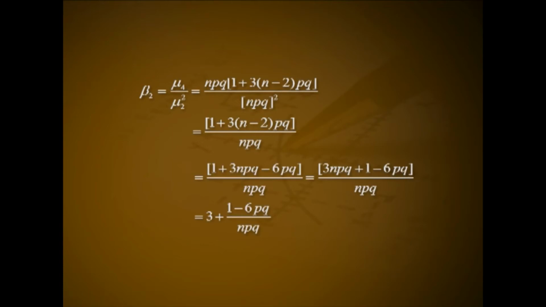Measure of kurtosis beta 2 equals mu 4 divided by mu 2 square, that is npq into (1 plus 3 into (n minus 2) pq) divided by (npq) the whole square, which is 1 plus 3(n minus 2)pq divided by npq, that is 1 plus (3npq minus 6pq) divided by npq, which is (3npq plus 1 minus 6pq) divided by npq, that is equal to 3 plus (1 minus 6pq) divided by npq.